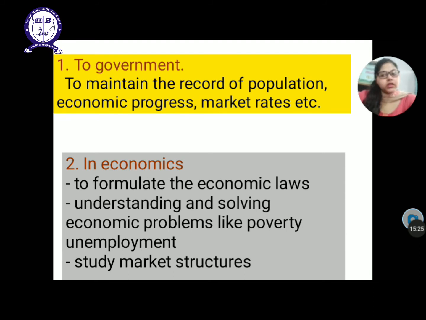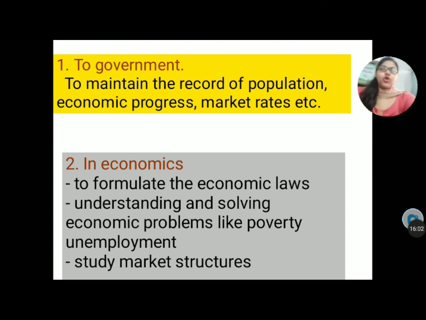Government will check whether we are economically progressing or not, and the population rate, whether the population is rising or decreasing, and what factors are affecting the population. Then it checks the market rates, what the rate of the market is by now, whether inflation is there, whether deflation is there, how much price is rising in petrol, how much in gold, etc. That's how statistics is utilized in government.